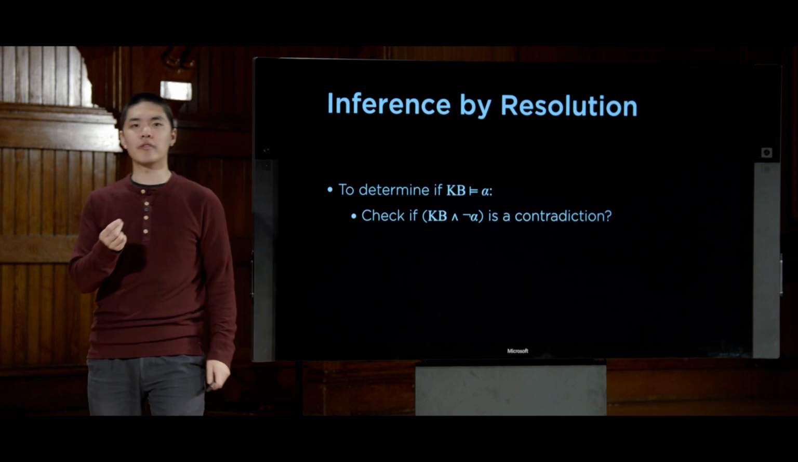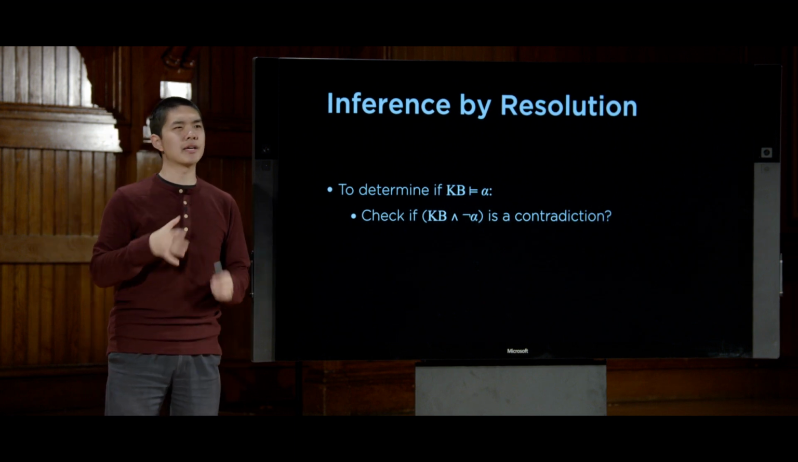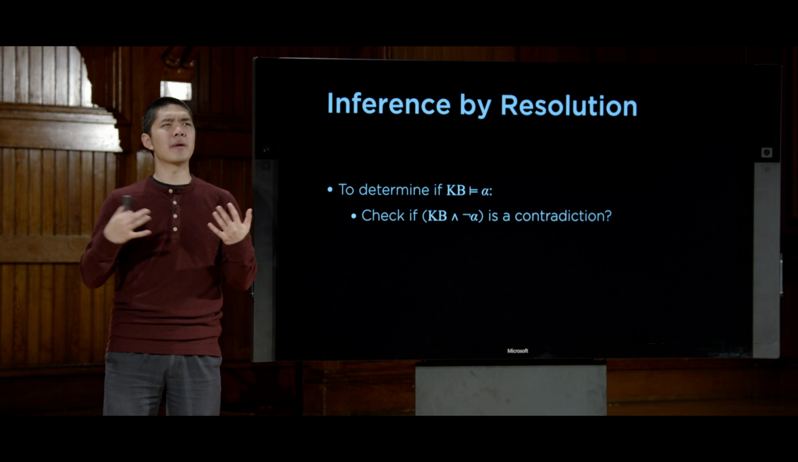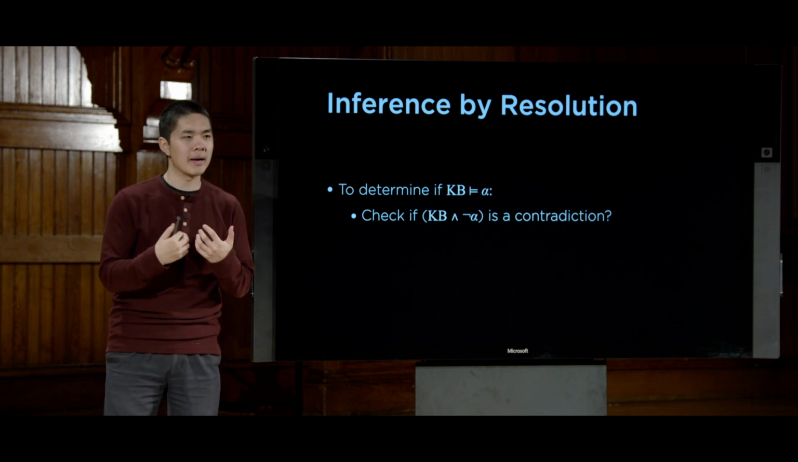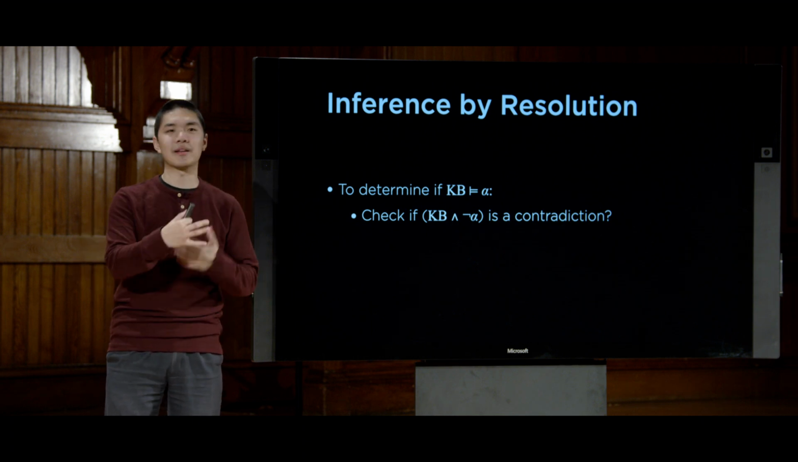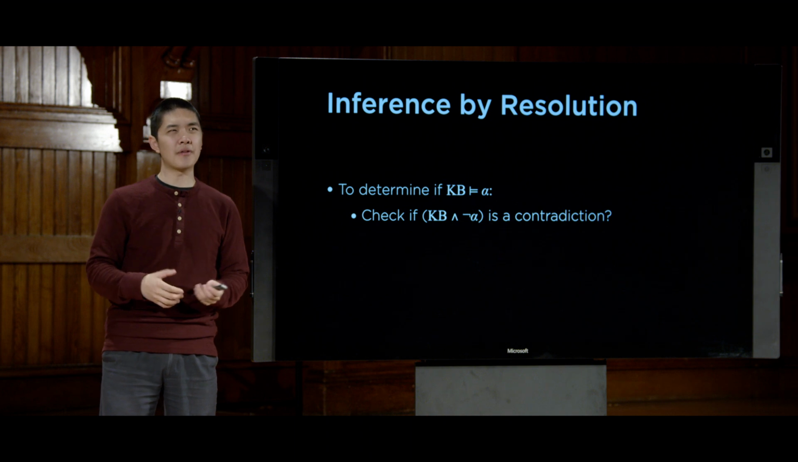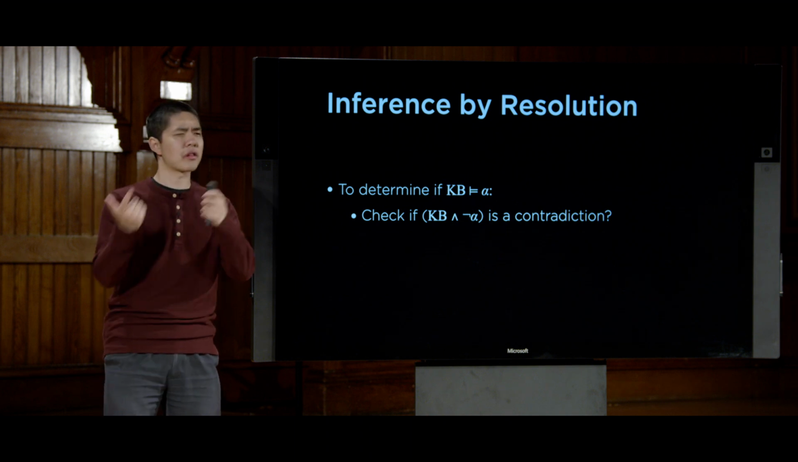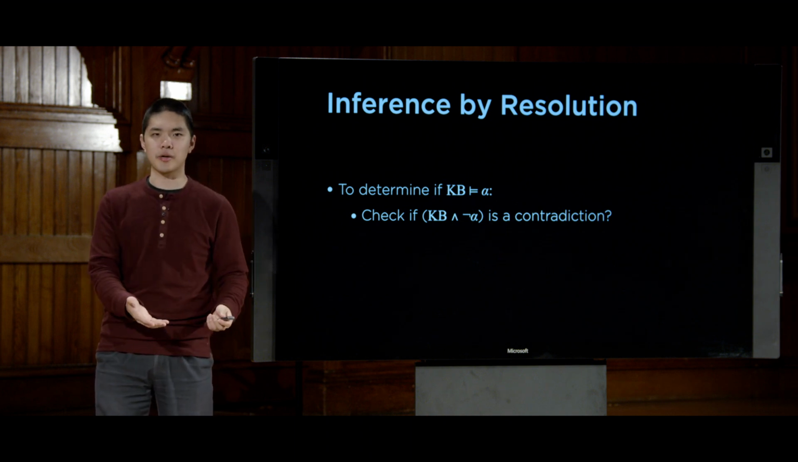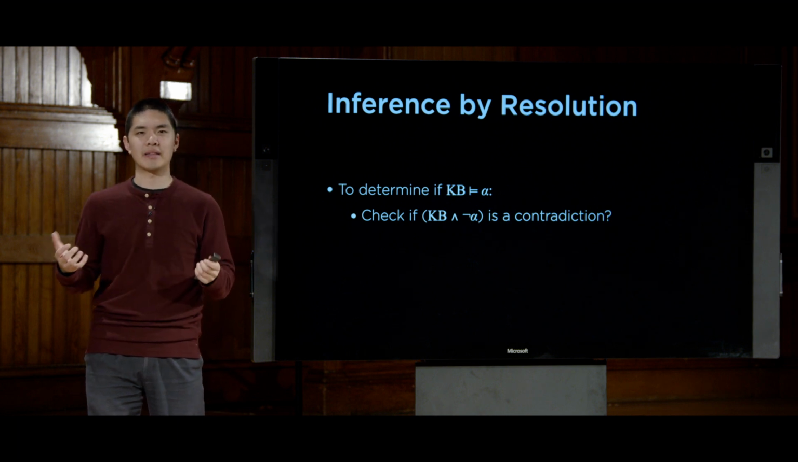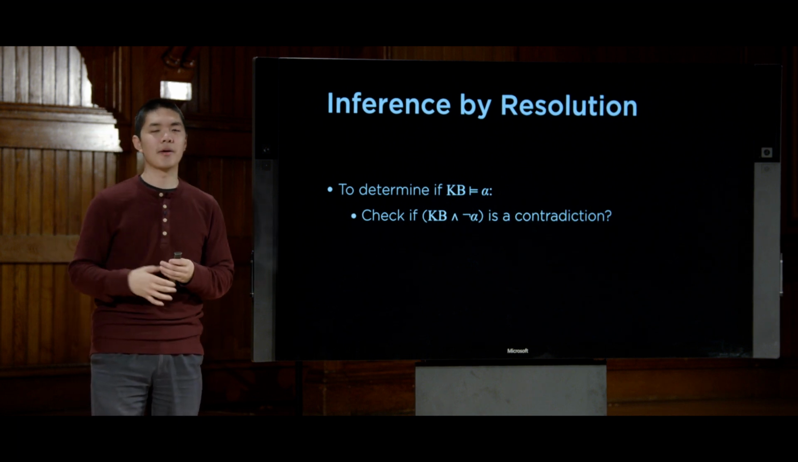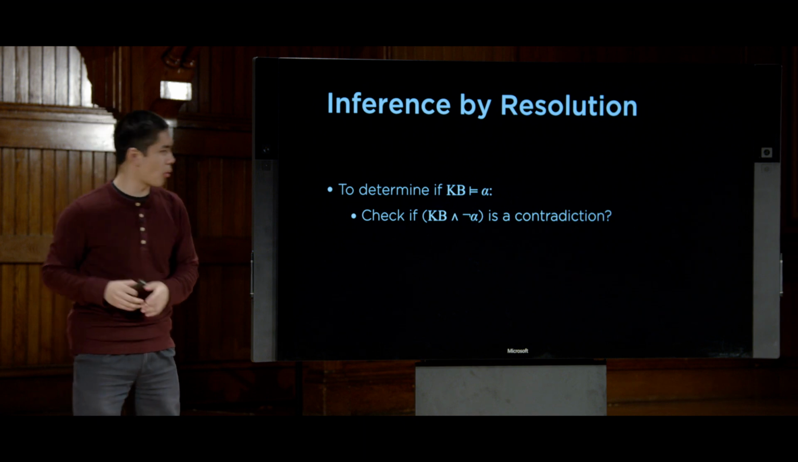If I want to prove that something is true, I can do so by first assuming that it is false and showing that it leads to some contradiction. And if the thing I'm trying to prove, when I assume it's false, leads to a contradiction, then it must be true. And that's the idea behind a proof by contradiction. And that's what we're going to do here.